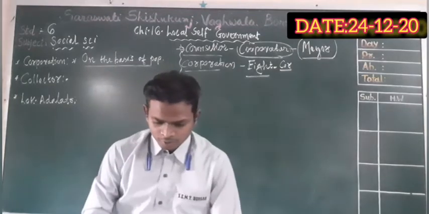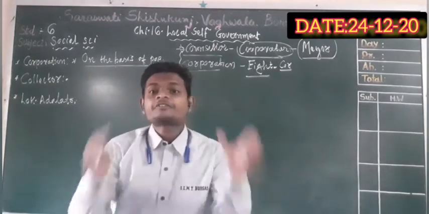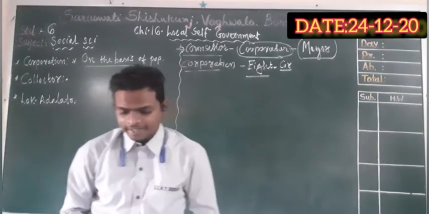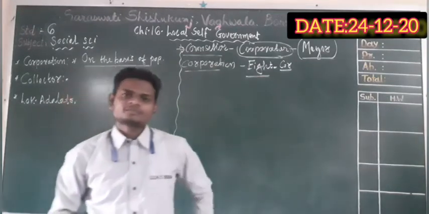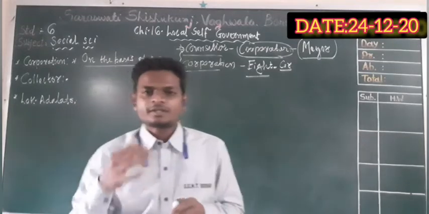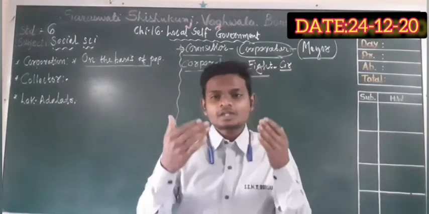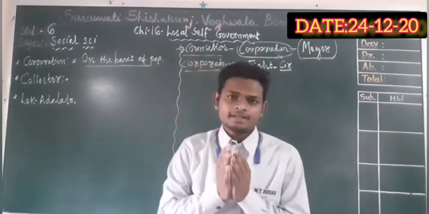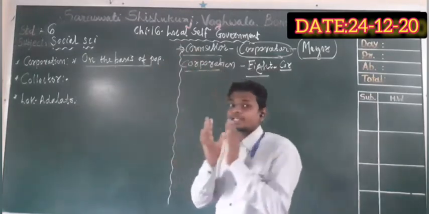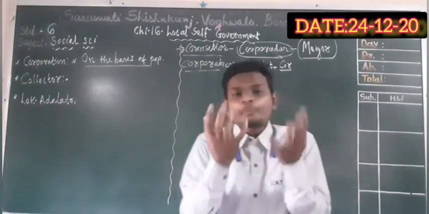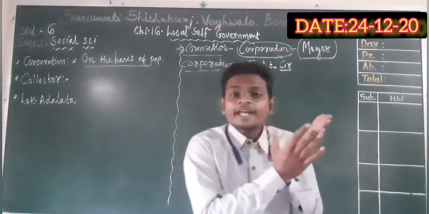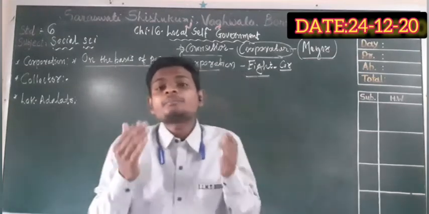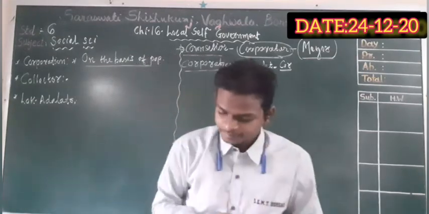Now the composition: how they form, how they are composed. The municipality is divided into different wards. Suppose, let me give you an example: Bursat Nagar Palika, Vasat Nagar Palika, Pitla Nagar Palika. They have different populations, and according to their population they have different wards.